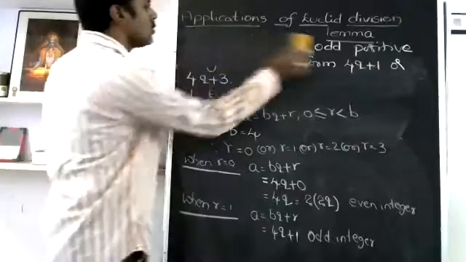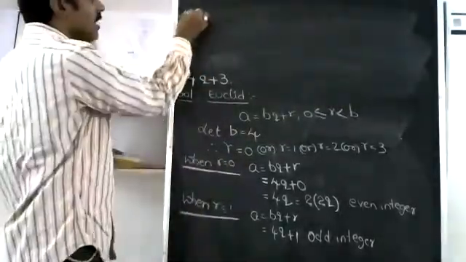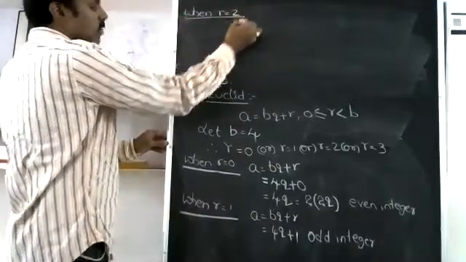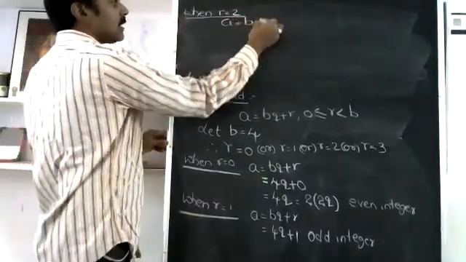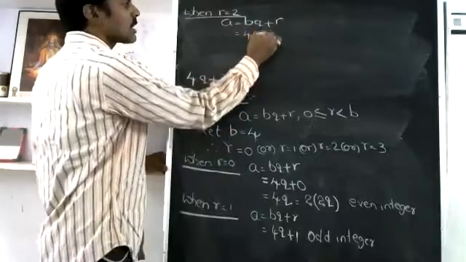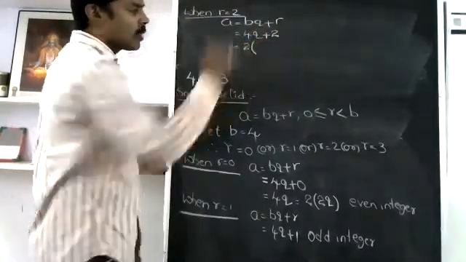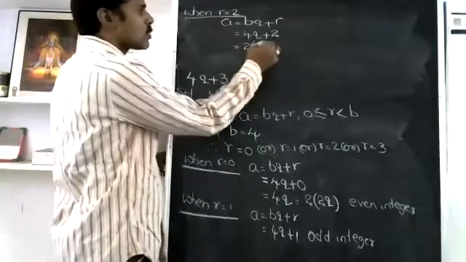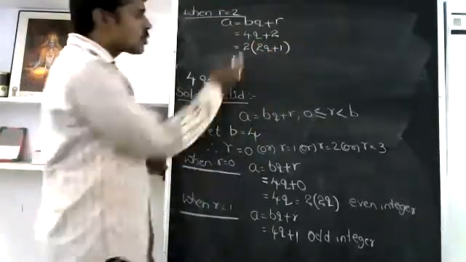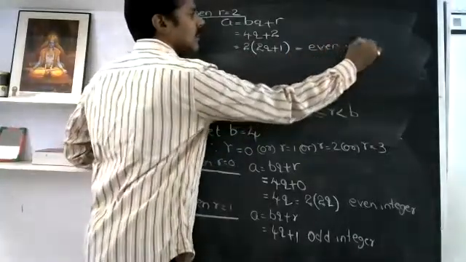When R is equal to 2, then you will get A equal to BQ plus R, which is nothing but 4Q plus 2. Since it is 2, you can take 2 common on both terms, and you will get 2 into 2Q plus 1. Since it is 2 into something, definitely it is an even integer.